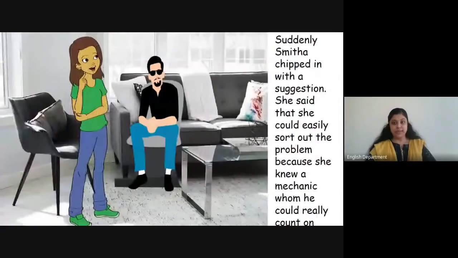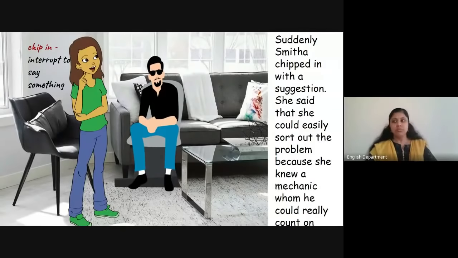Now, what happened? Suddenly, Smita chipped in with a suggestion. Which is a phrasal verb there, and its meaning? Can you find out? Chip in. Chip in means interrupt to say something. So Mithun was going on telling about his problem. So immediately Smita said something. She interrupted him and she had a suggestion.